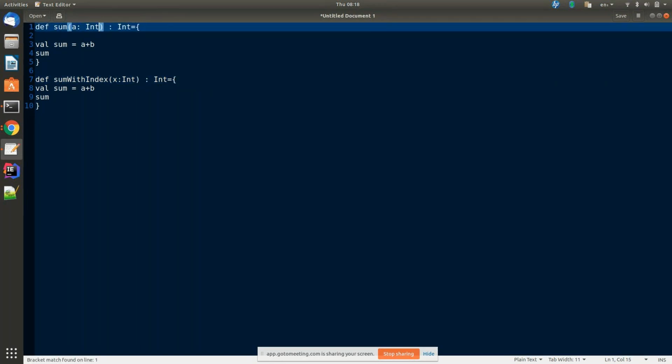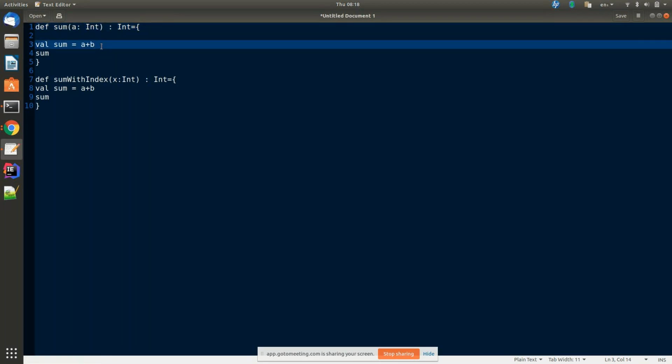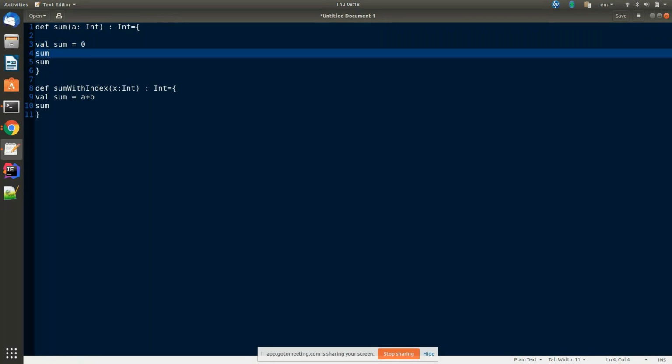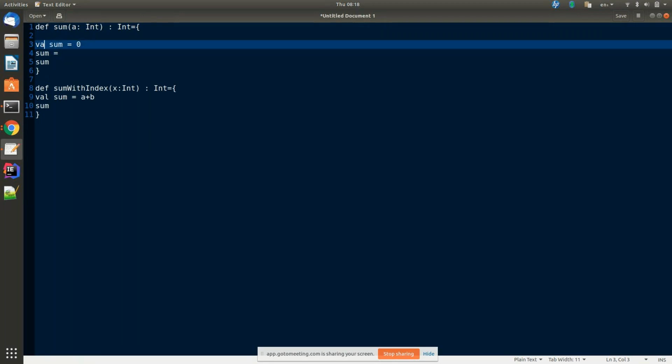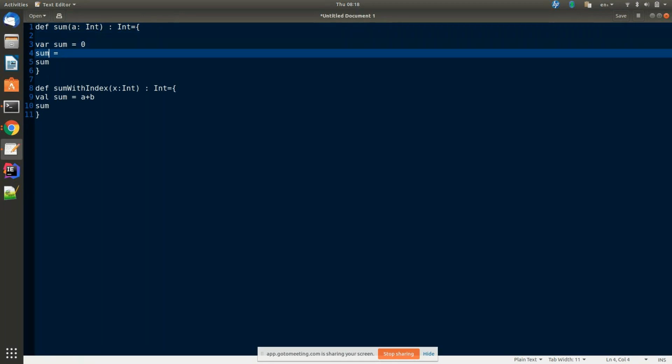Initially make sum equal to 0. Next, sum should be a var. If you say val, it will be constant, you cannot reassign it, right? Sum equal to sum plus a, and return sum.